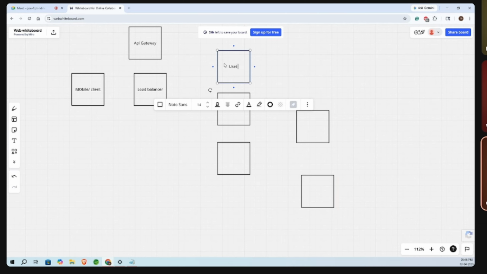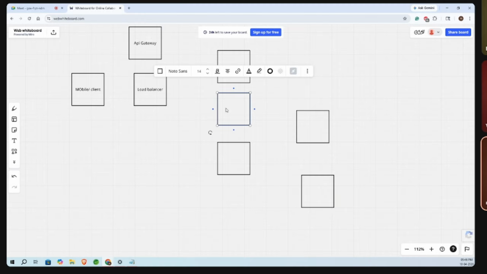User creation and user authentication, everything we can handle by the user service. Then posting the image and giving the comment or tag interpretations, everything we can handle using this post creator service.